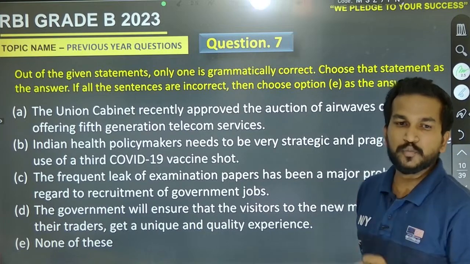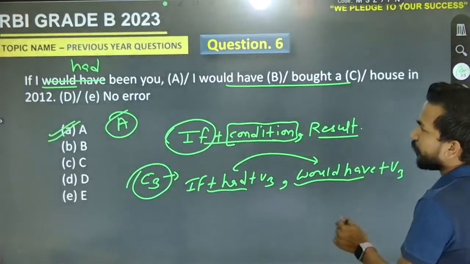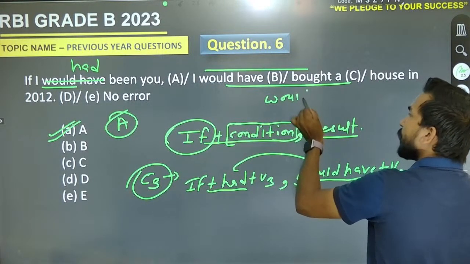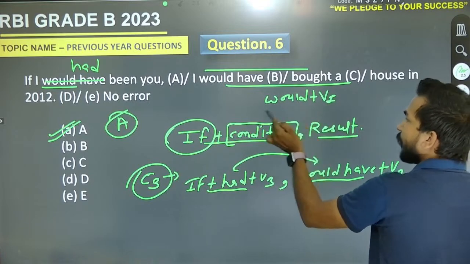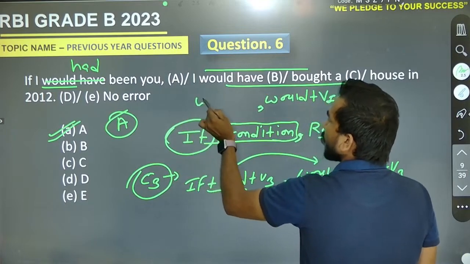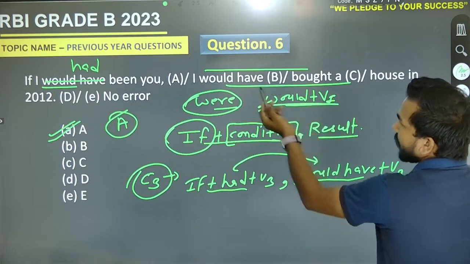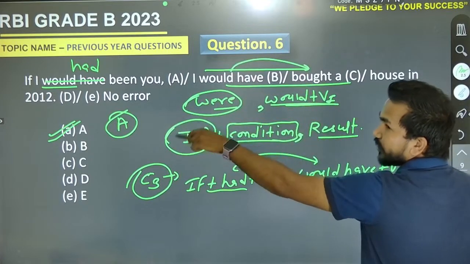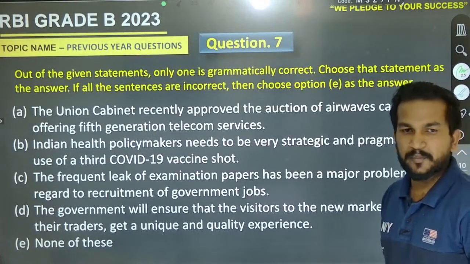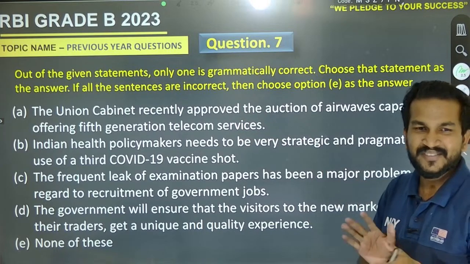We can't use were, because if we go for were, there will be a pair, and that will be would with the first form of the verb. If we have would with the first form of the verb, then the condition must vary on were also. It's an imagination, but if we have would have with the third form of the verb, definitely we will go for the past perfect condition. Come to the next one. Yeah, perfect one. You got my point? Yes or no?